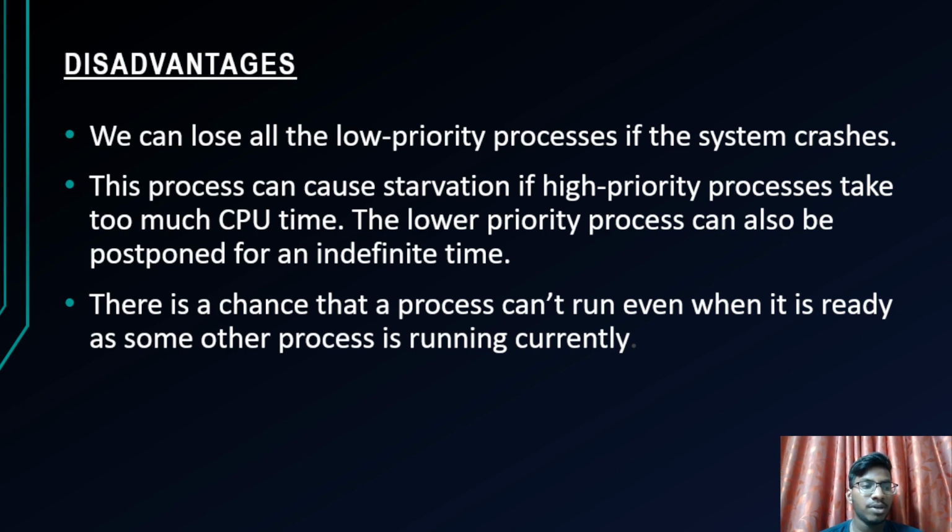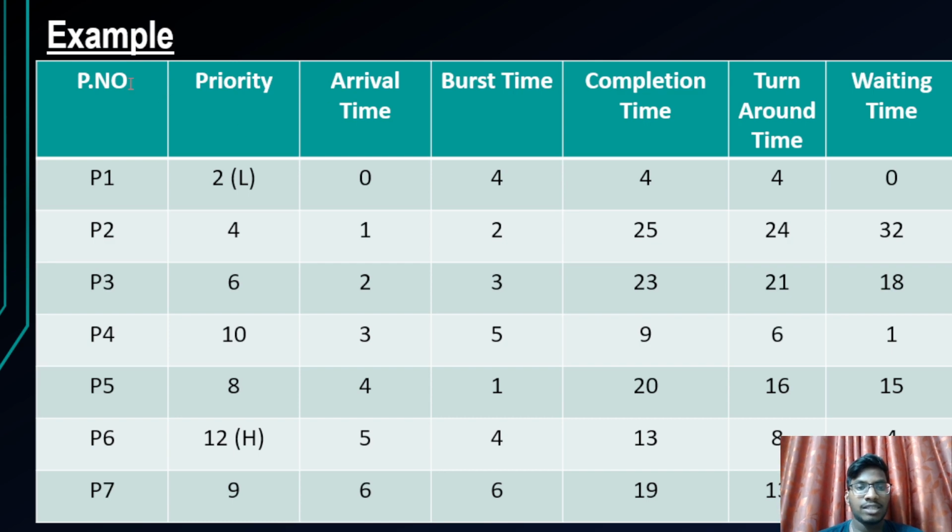Let us see an example. Here a table is given with the process ID, the priority assigned to each process, arrival time, and burst time. The completion time, turnaround time, and waiting time must be calculated by yourself. In the question, only the burst time column will be given, and the completion time, turnaround time, and waiting time will be calculated by the student.